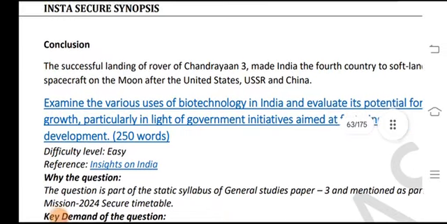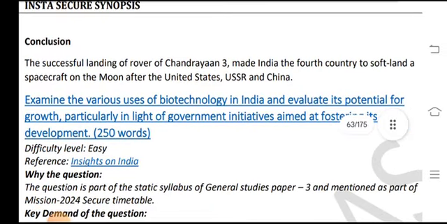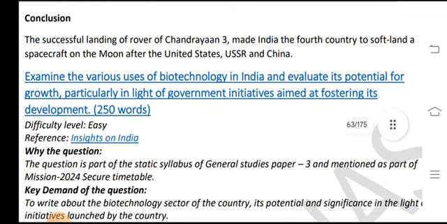Conclusion: the successful landing of the rover in Chandrayaan-3 made India the fourth country to soft land a spacecraft on the moon after the United States, USSR, and China.